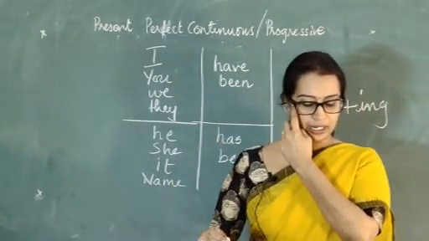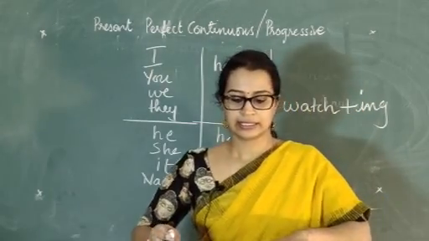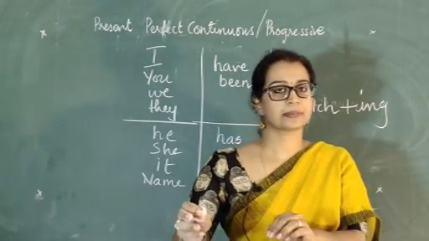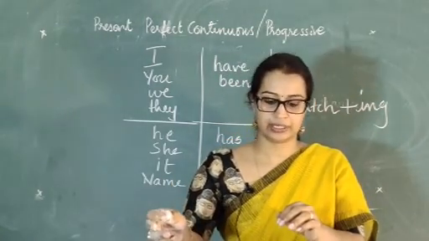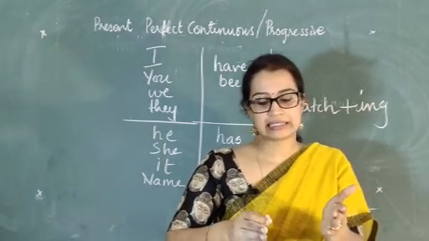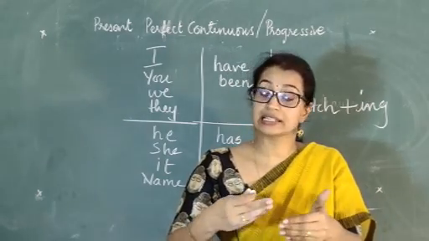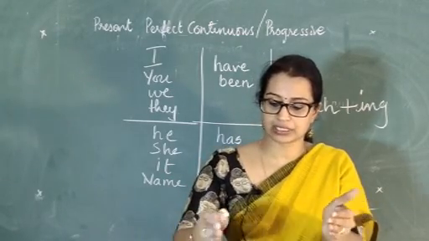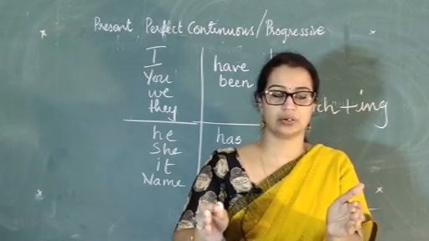Now let's look at where the present perfect continuous tense is used. It starts in the past and is still continuing. There are instances where you use it in two different ways.